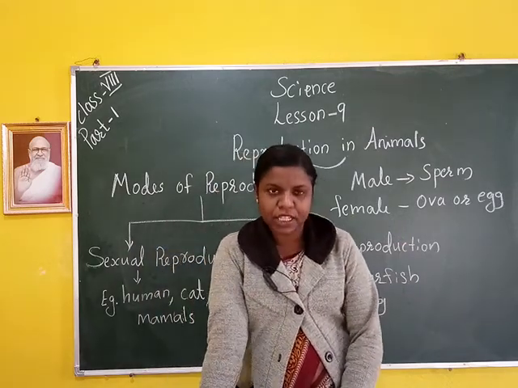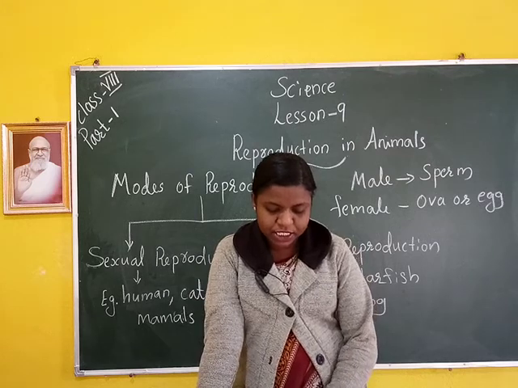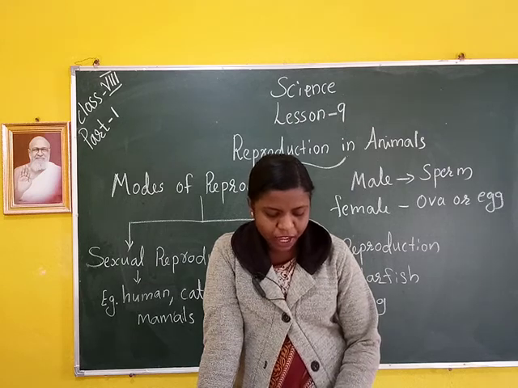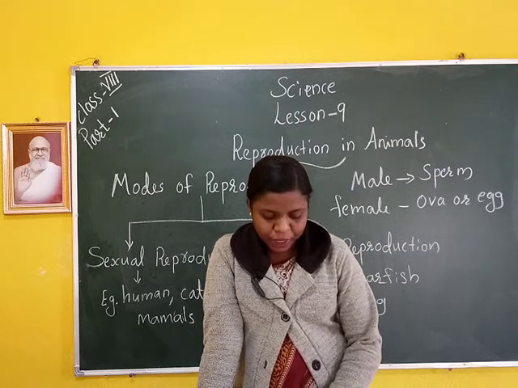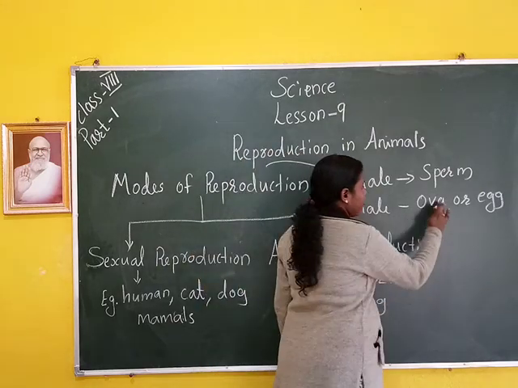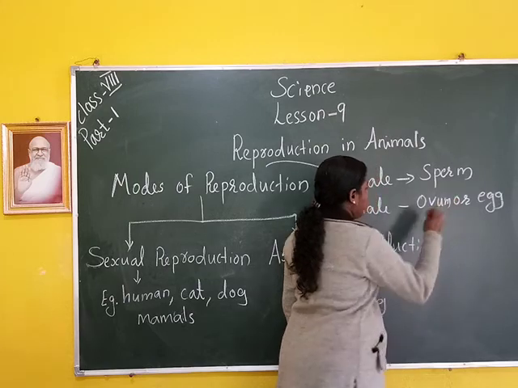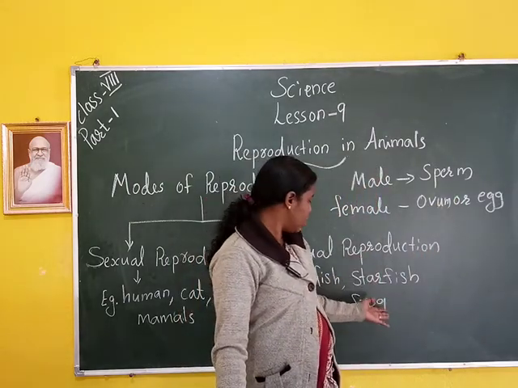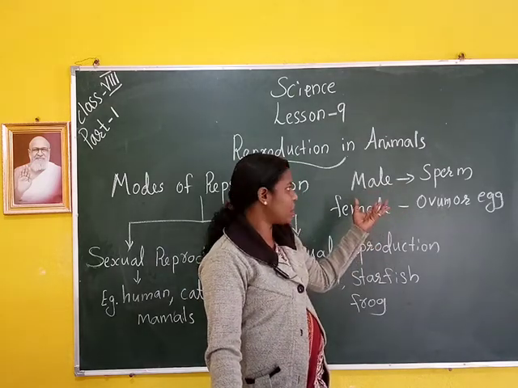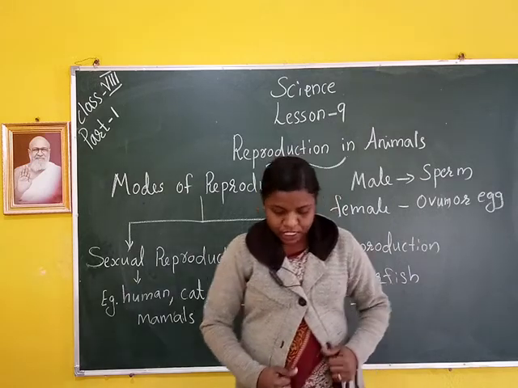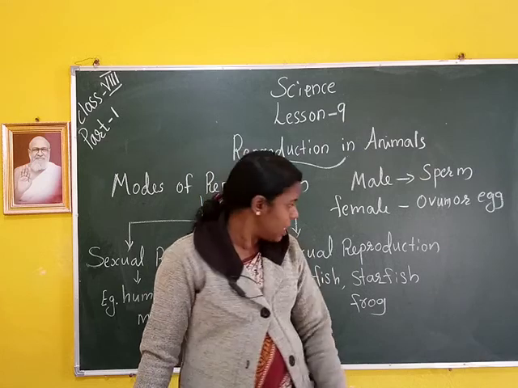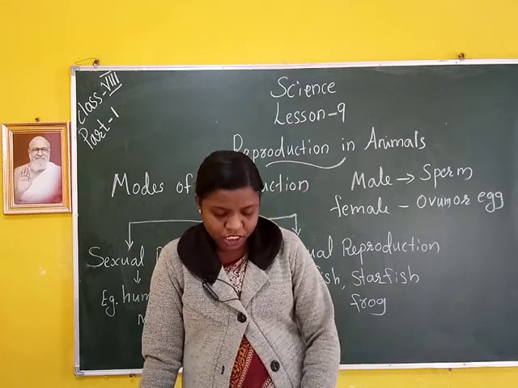In animals such as frogs, fishes, birds, reptiles and humans, an individual carries only one kind of gamete, either sperm in the male or the ovum in the female. That means they are unisexual.